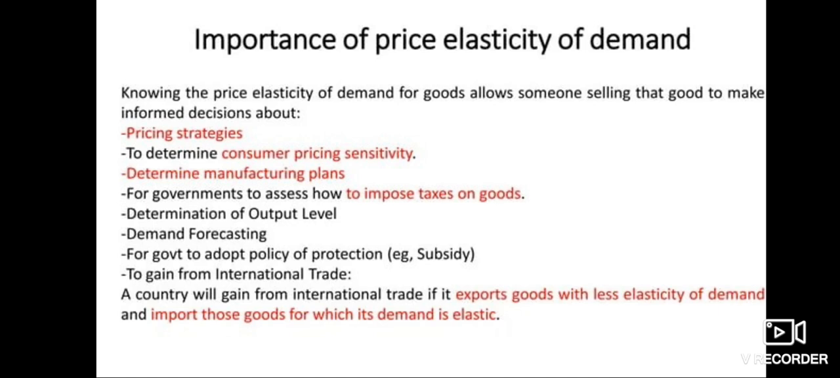Importance of price elasticity of demand. Knowing the price elasticity of demand for goods allows someone selling the goods to make informed decisions about pricing strategies, to determine customer price sensitivity and manufacturing plans. For governments, it helps assess how to impose tax on goods, determine output levels, and forecast demand, and to adopt policies of production so a country will gain from international trade.